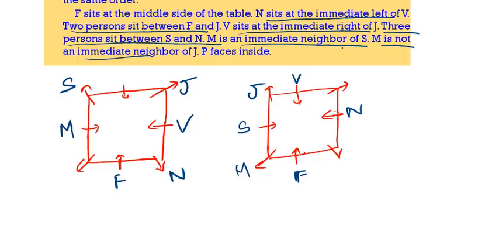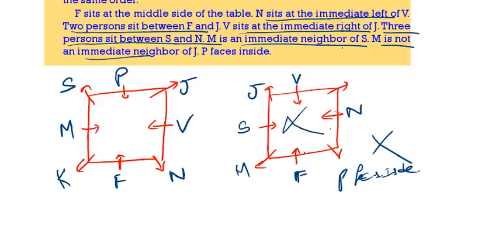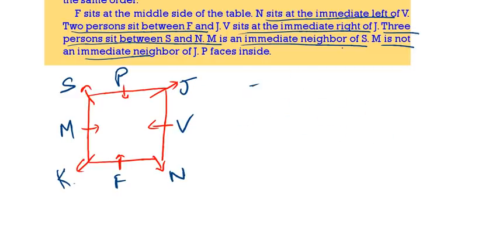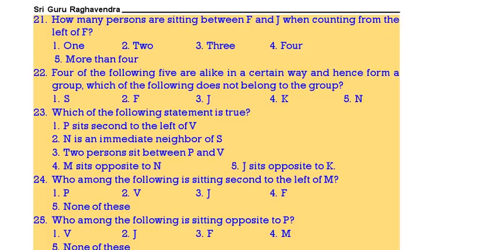Then P faces inside. So P should come in the middle. That is not possible, so this one is wrong. Here we are left with K. So K. This is the total arrangement. Now based on this we should answer the questions. See the first one. This is the diagram we got.